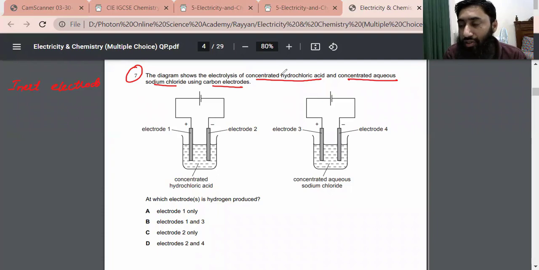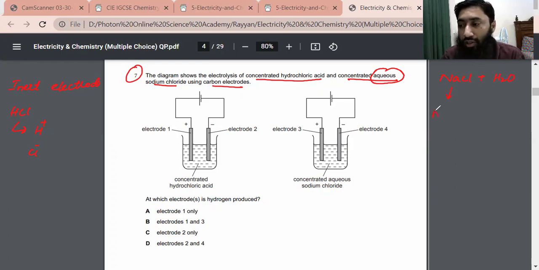The one thing is concentrated hydrochloric acid, HCl. If this is concentrated, it means it contains very little water and a lot of HCl. From HCl we get hydrogen ion and chloride ion. In concentrated aqueous sodium chloride, sodium chloride and also water are there.